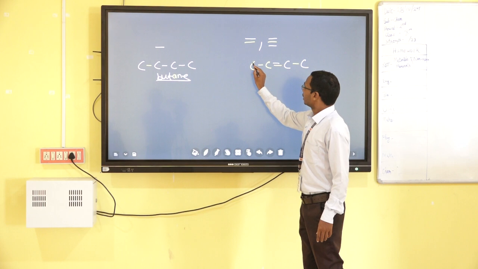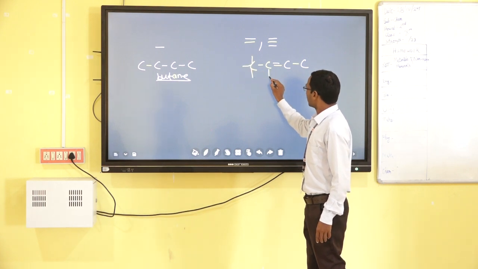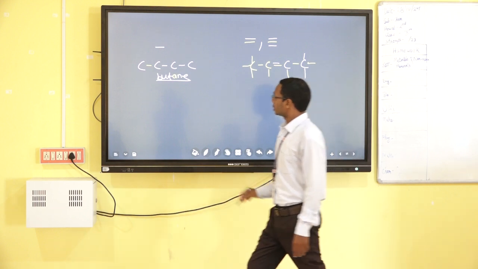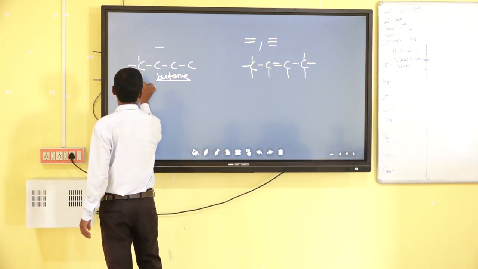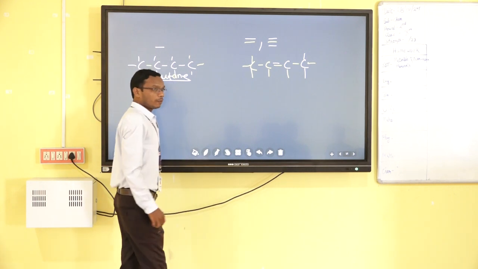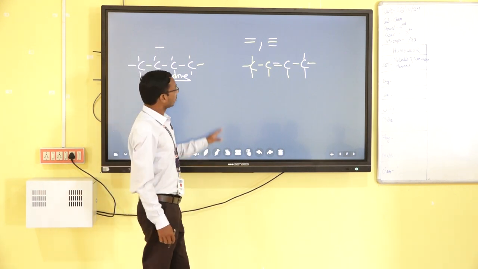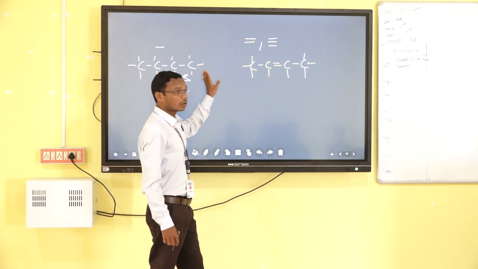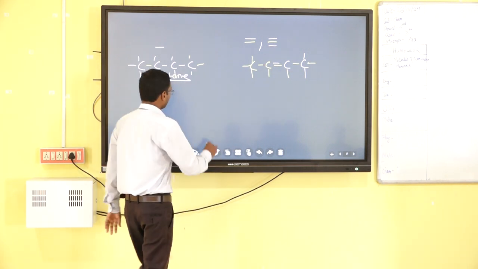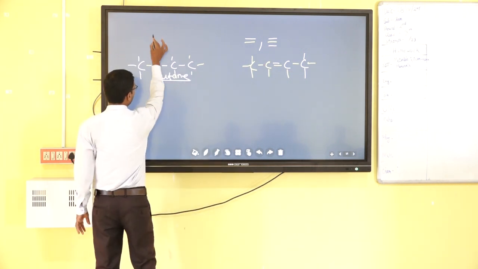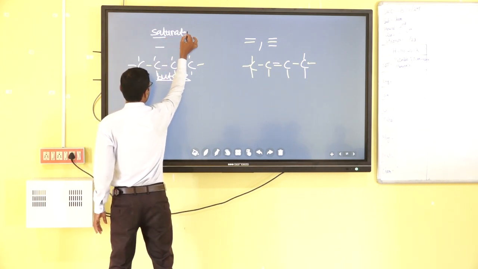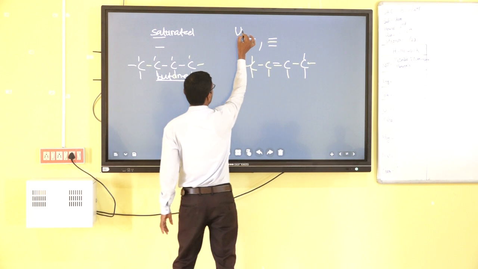That means one hydrogen and 3 hydrogens. In this condition, fill up the hydrogen. So a saturated hydrocarbon may only contain single bonds, and an unsaturated one may contain a double bond or triple bond. Now the saturated hydrocarbon, this is saturated and this is unsaturated.